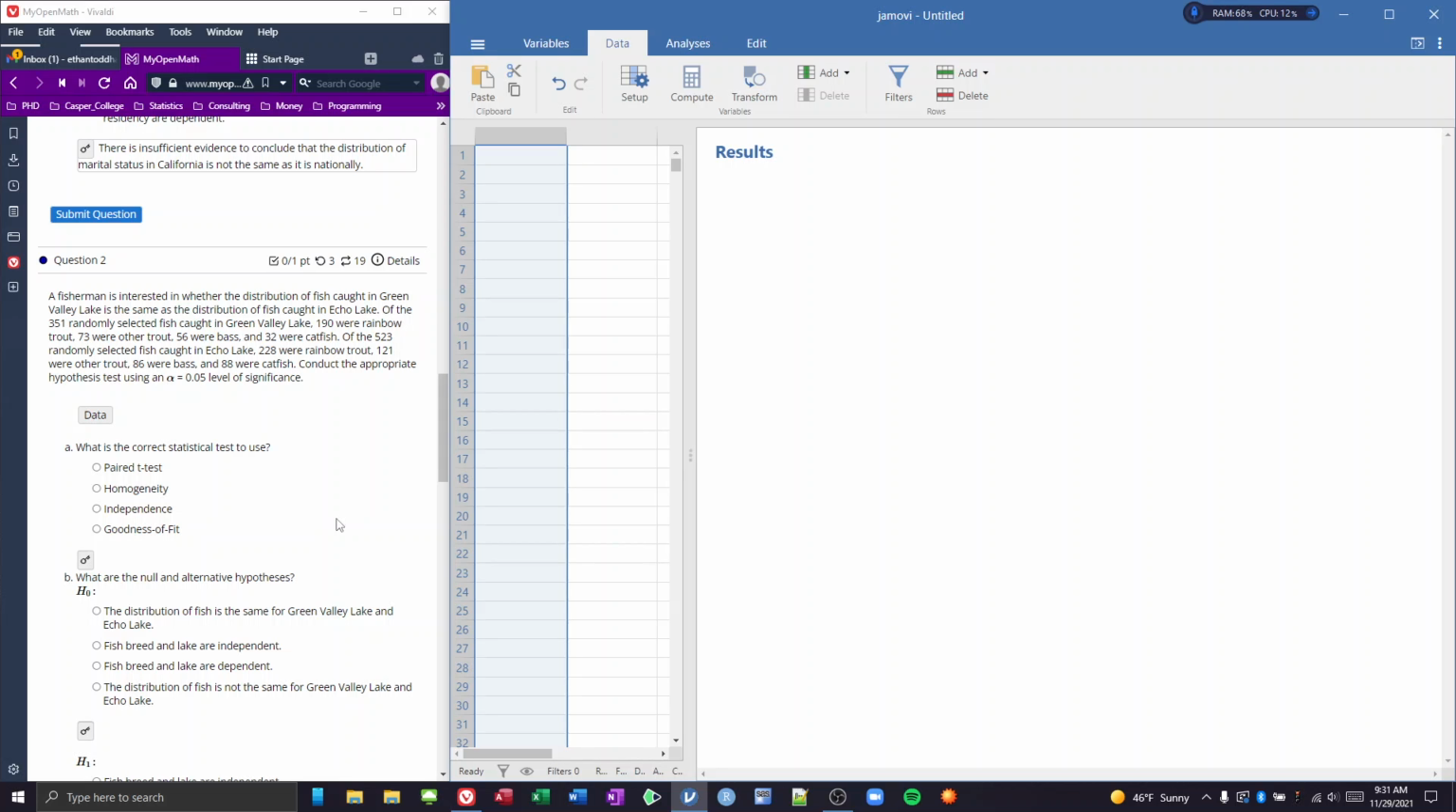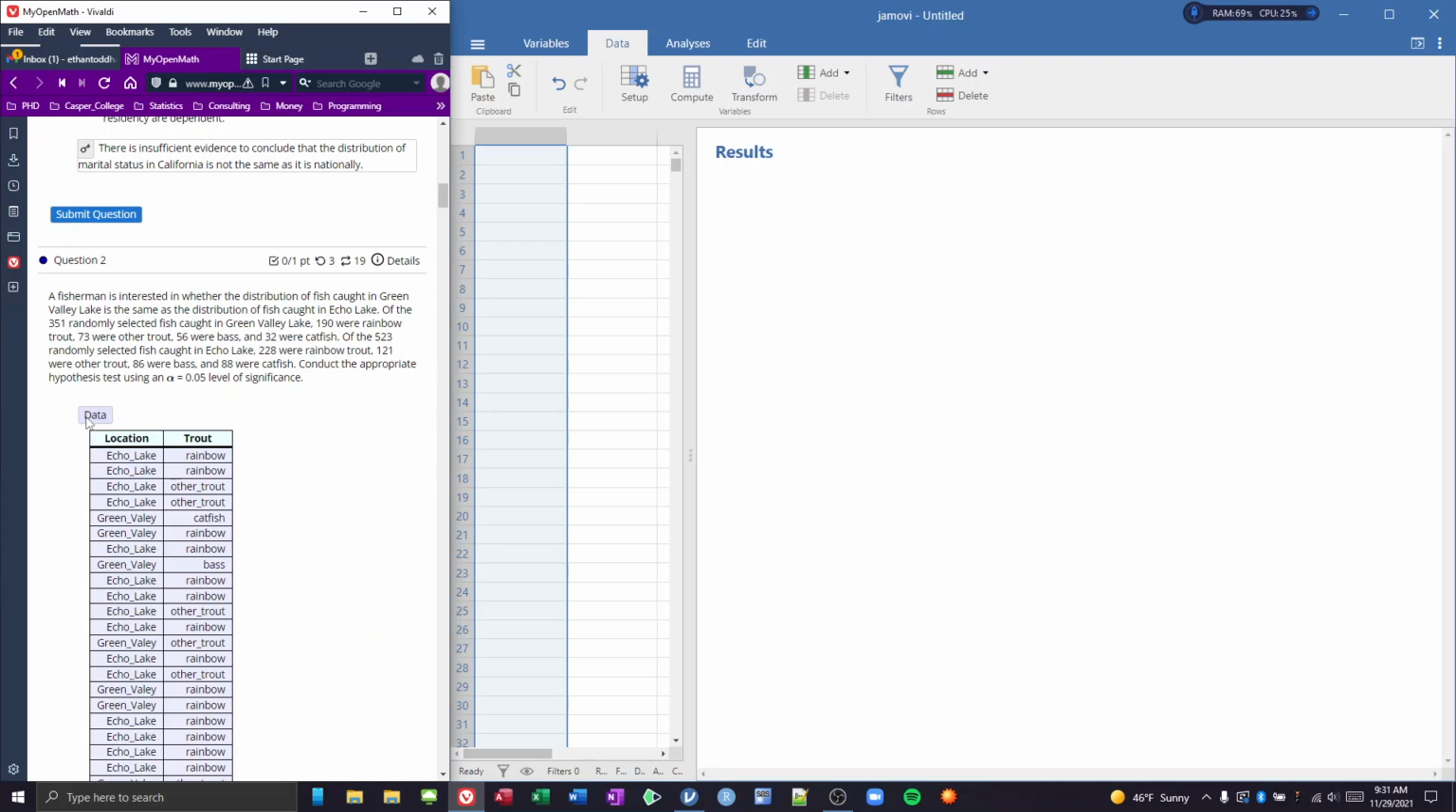Okay, so here, unlike before, where we were looking at California and comparing it to this national average, these known values, here we're looking at two different groups and we're saying, do the two groups have the same distribution or not? Okay, so in order to do that, that is going to be a test of homogeneity.